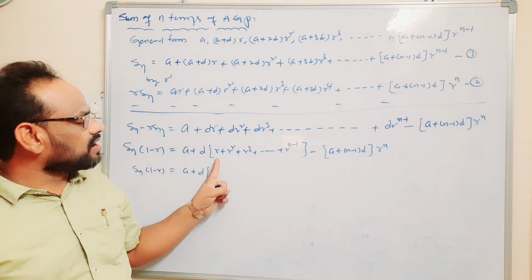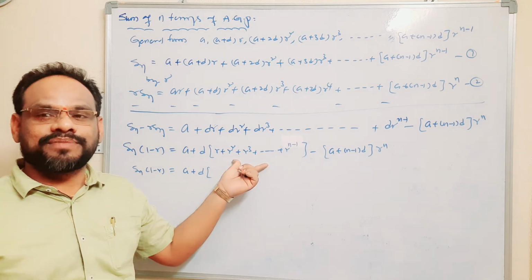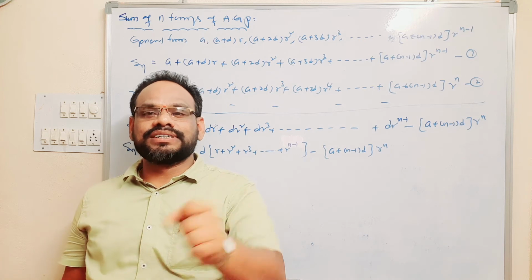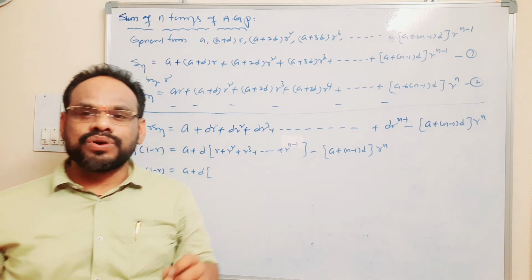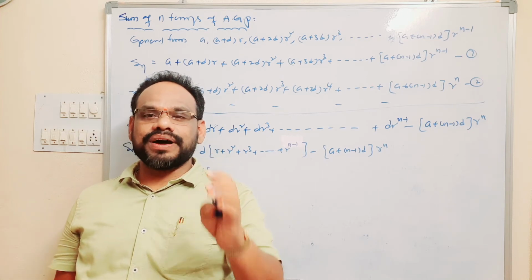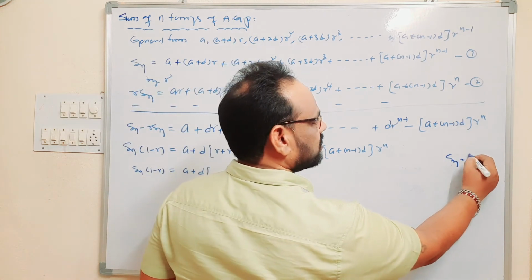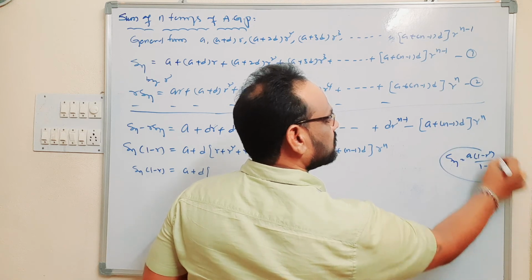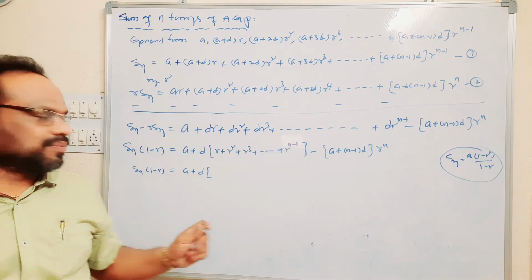r square by r is r only, r cube by r square is r only, so this is in geometric progression. In a geometric progression, the sum of first n terms is Sn is equal to a into (1 minus r power n) by (1 minus r), which is the sum of first n terms of a geometric progression.